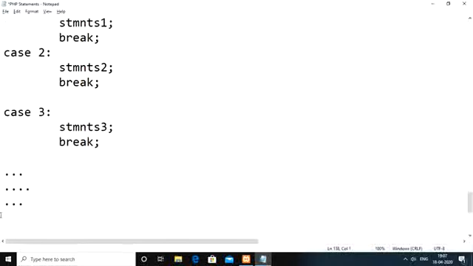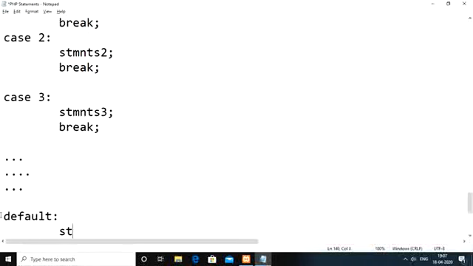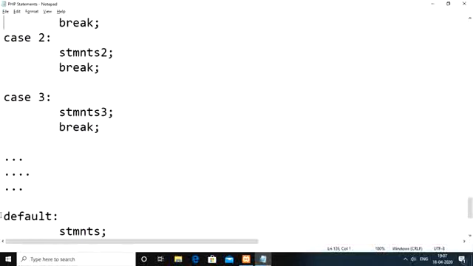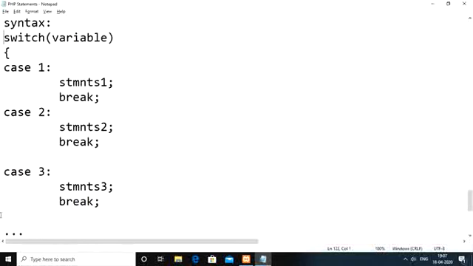Then finally here we need to have one default block, where we execute some statements. For default, break is not mandatory. Even for case blocks, the break statements are not mandatory. This particular variable value which is present in the switch, we compare with the case labels here. So let us say the variable value is 1.